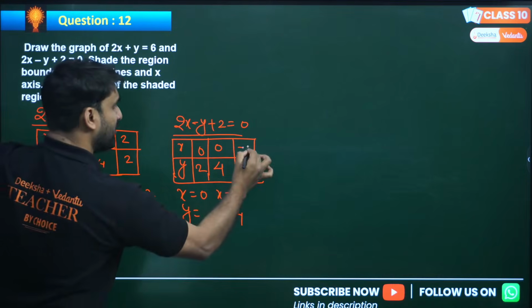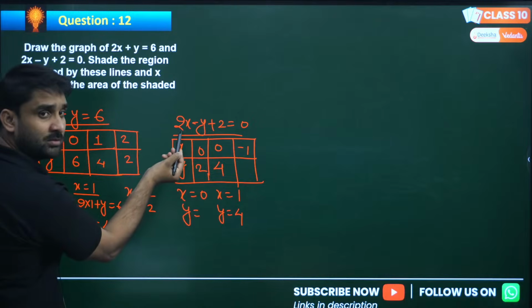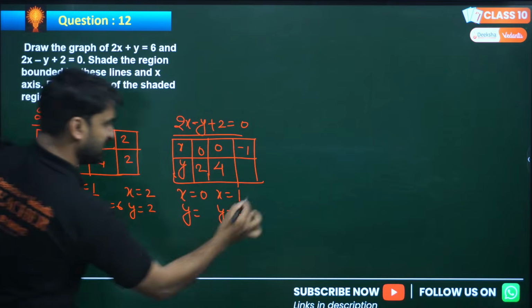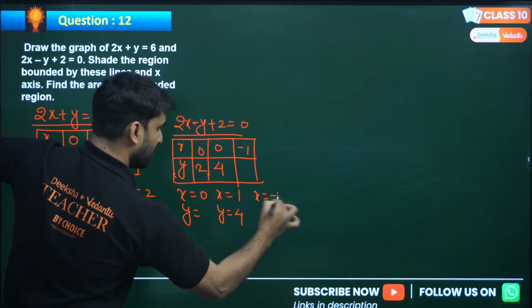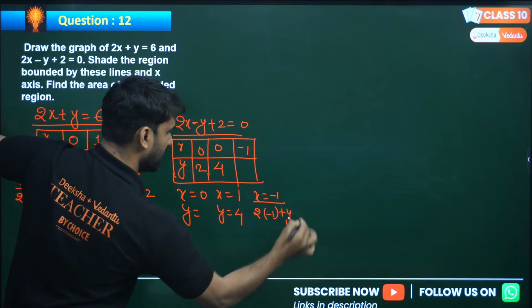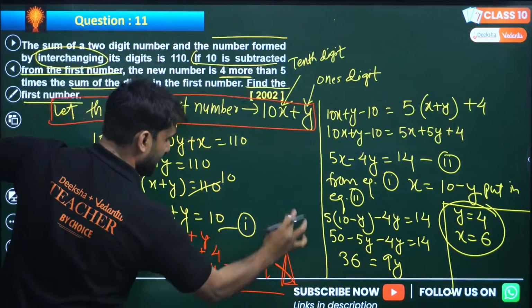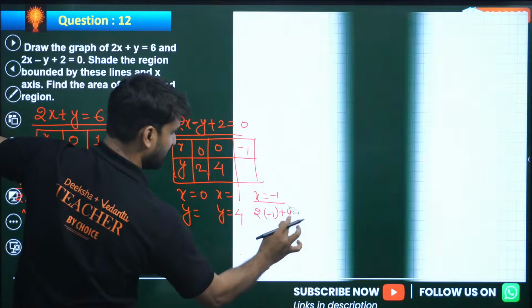Now if you put x equals to minus 1, I can show you by solving here. x equals to minus 1: 2 into minus 1 plus 2, and minus y is already there.